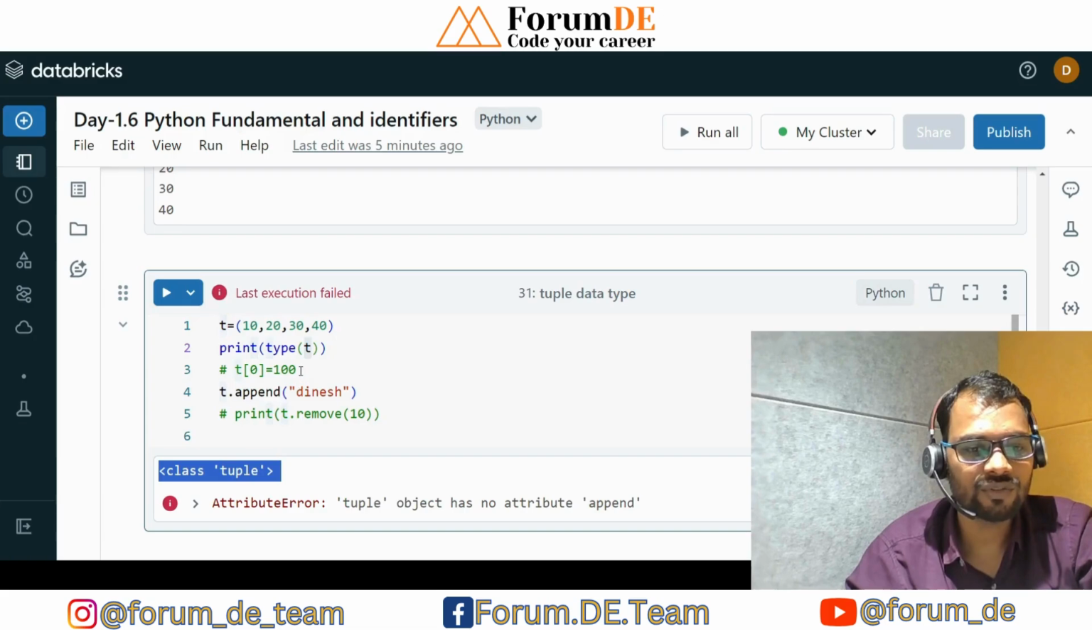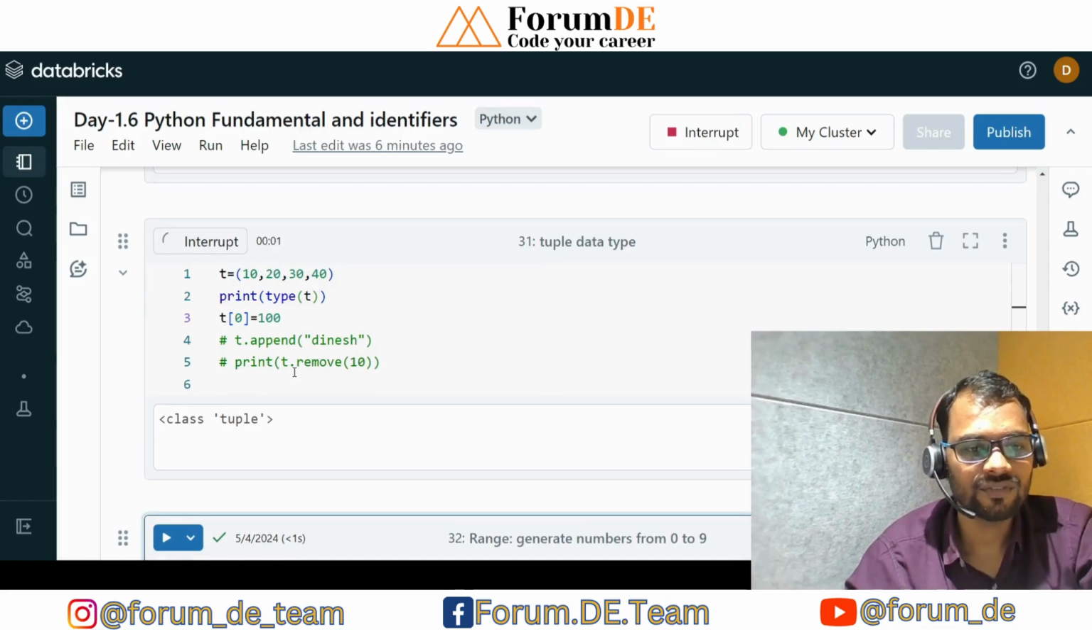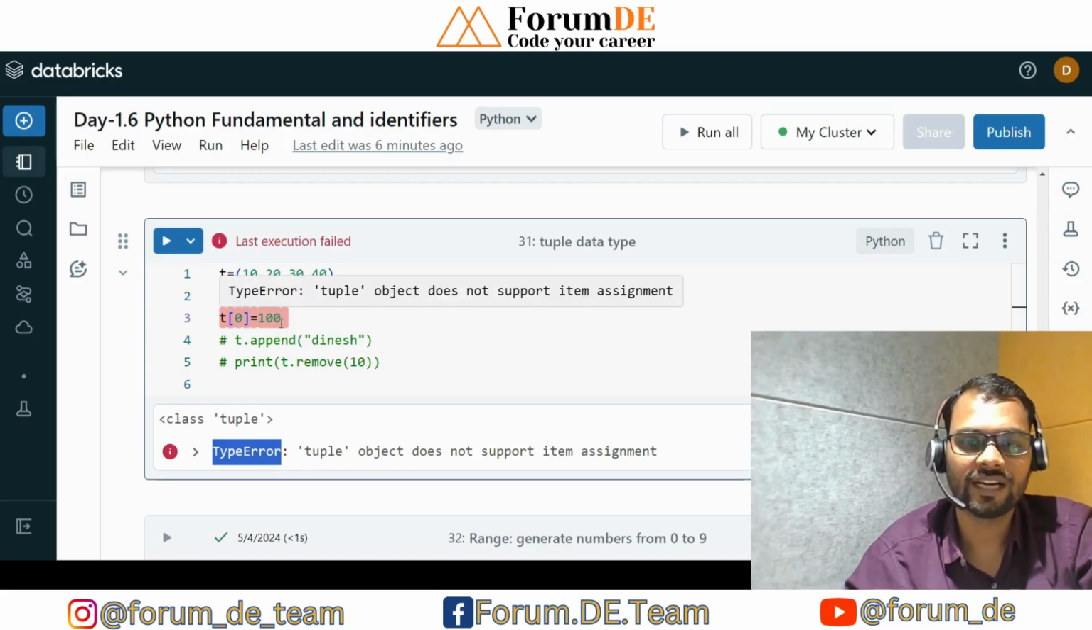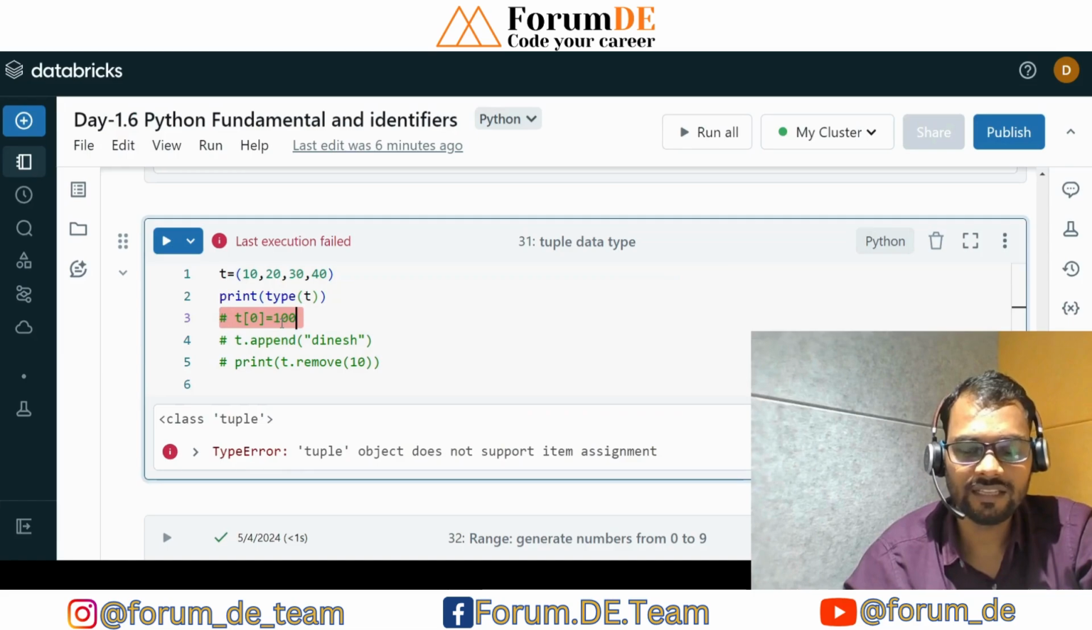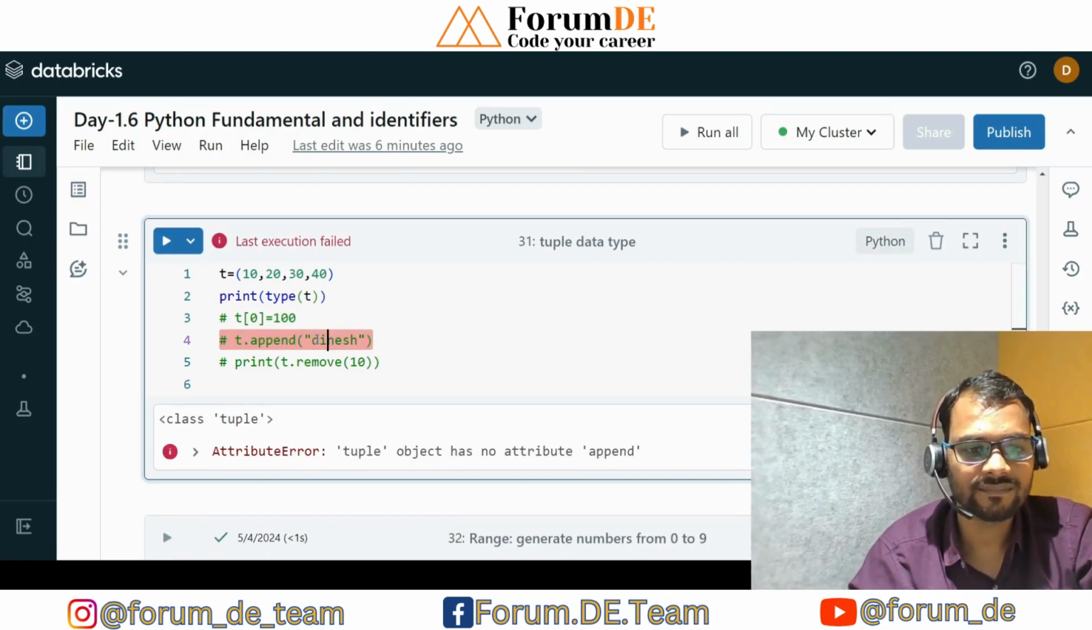And suppose that I want to change the data, right? I want to change this 0th index of the data, like I did in the list. If I do that, it will tell you that this is a type error, because this is a tuple data type, we cannot edit that. This is an immutable data type, right? Similarly, if I want to append, to add any data into the existing tuple, we cannot do that because this is immutable. If I do that, it will give an attribute error, we cannot do that.